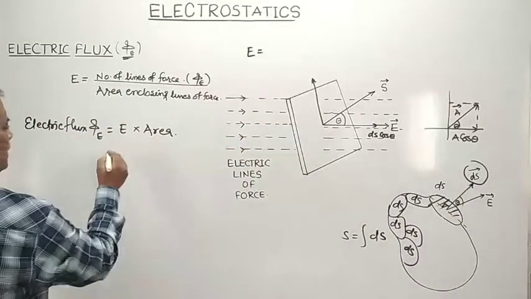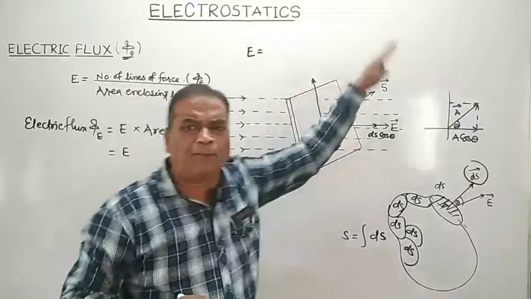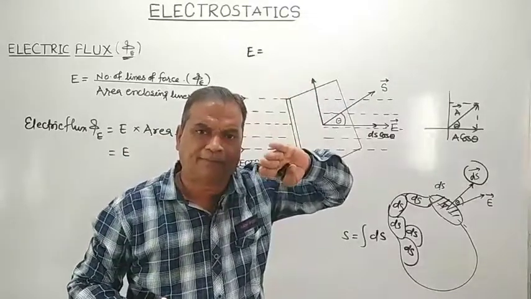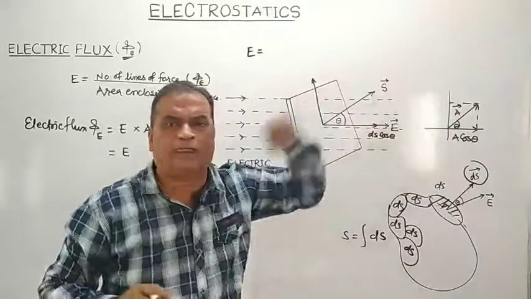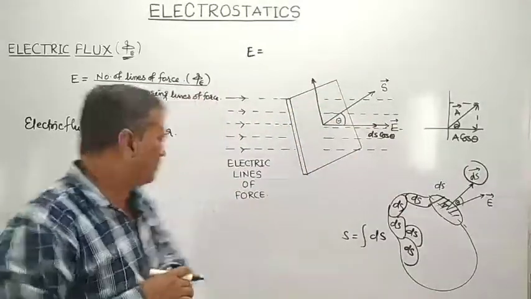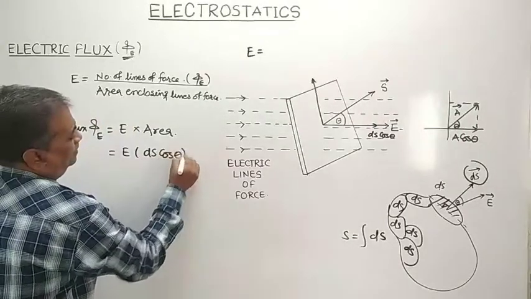So electric flux is equal to E into that component of area, which is along the direction of what? Electric field, that is ds cos theta.